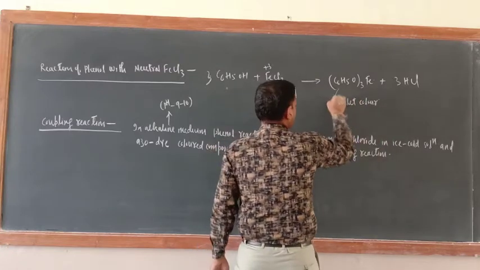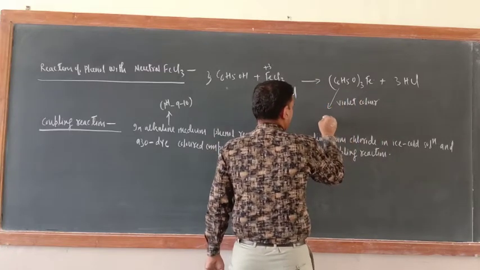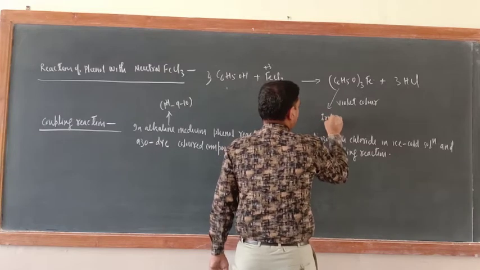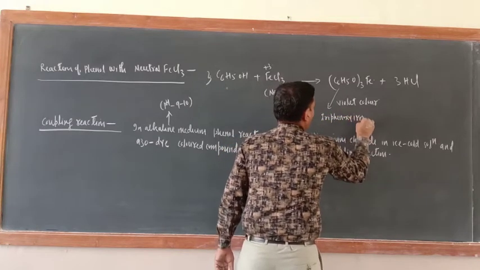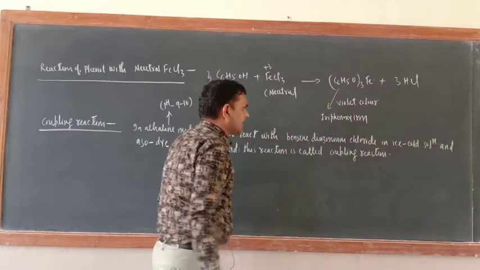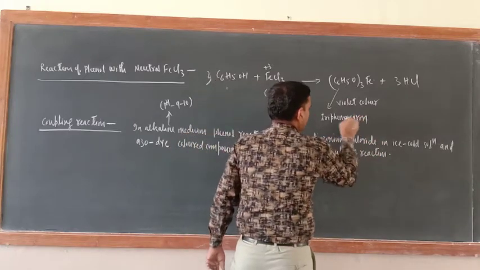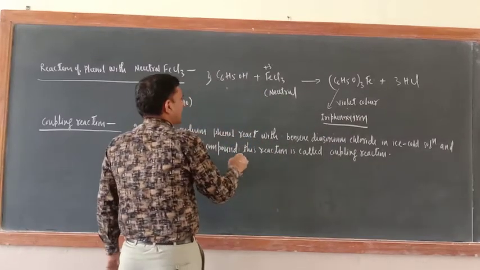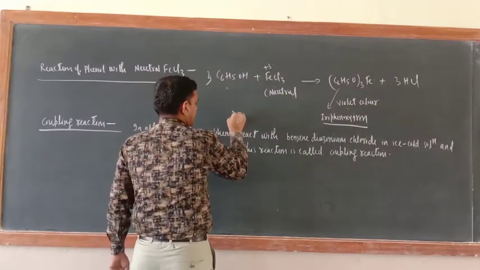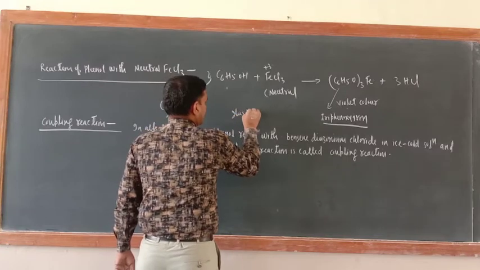What is the name of this compound? The name of this compound is triphenoxy iron. Okay, this is a colored compound. This reaction is used for testing the phenol.